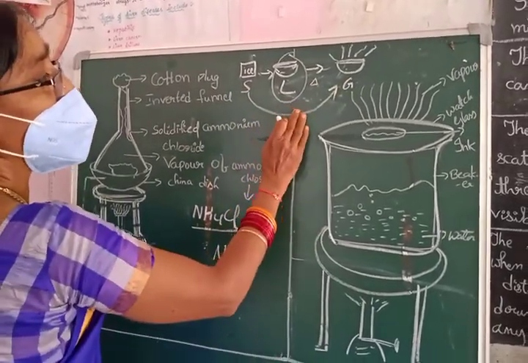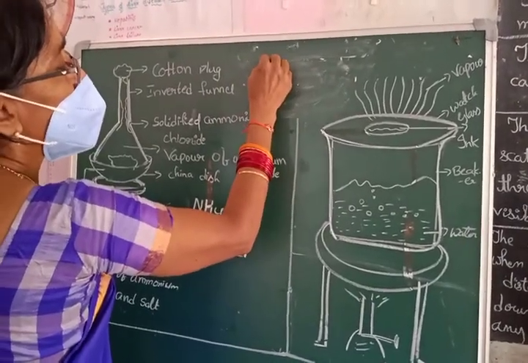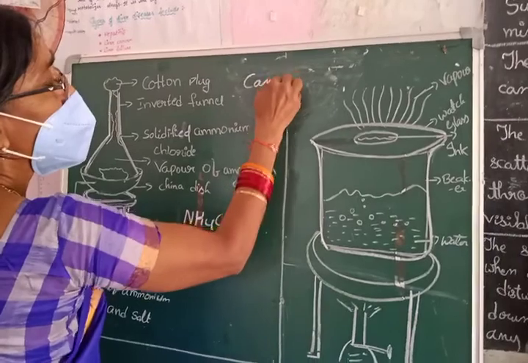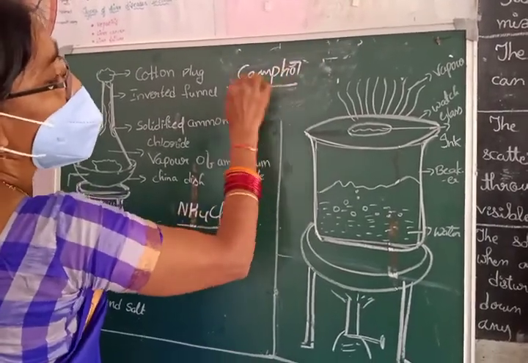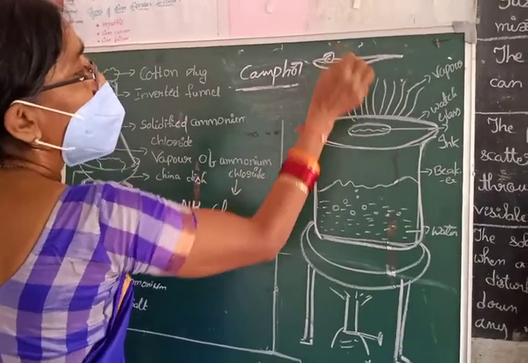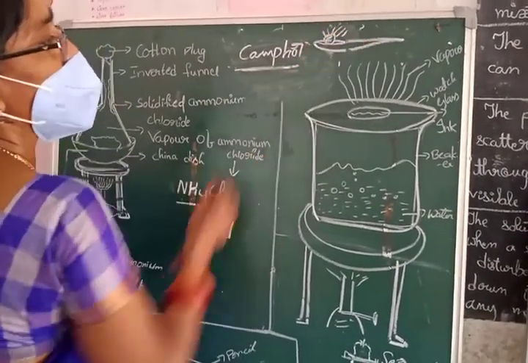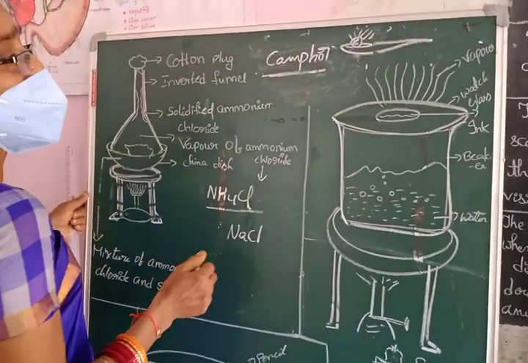For that, some examples we have discussed in the earlier class. Example 1 is camphor. Karpuram. Camphor means karpuram. The moment you keep it in a small spoon and light it, solid directly changes into gaseous state. There will be no liquid state.